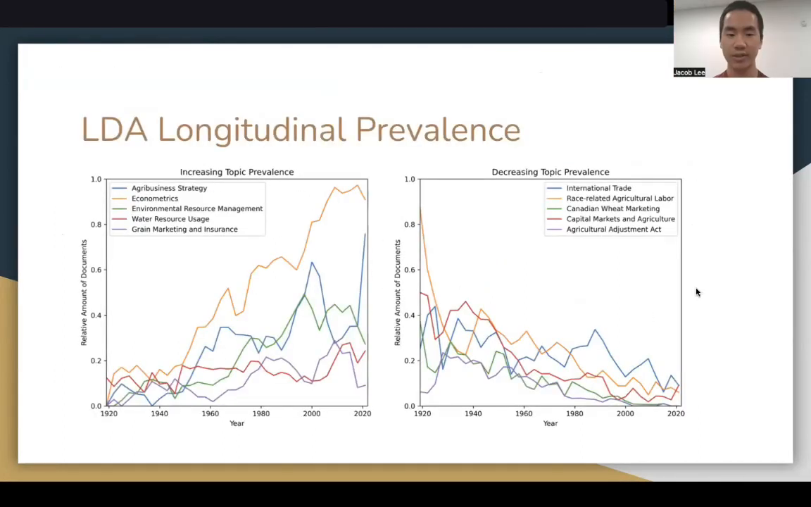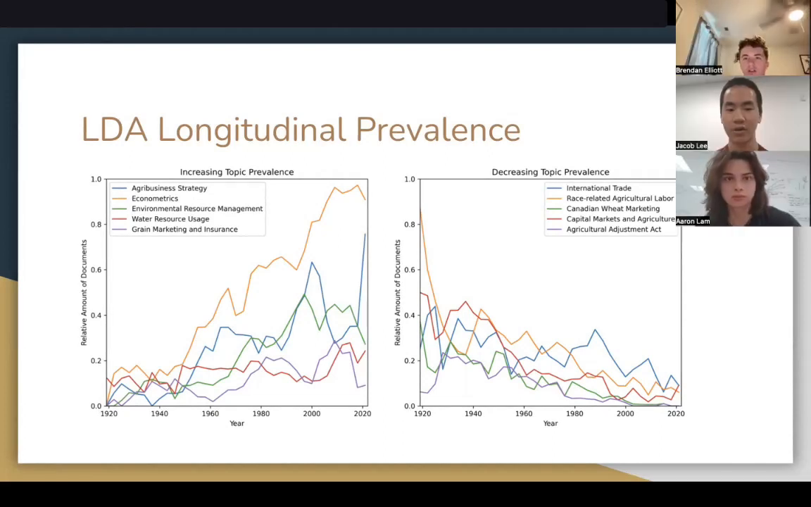Next, we analyze trends in the frequency of the topics generated by our LDA model over time, specifically looking for topics that either increased or decreased in prevalence over time. From the left graph, we observed an increase in discussion of topics such as econometrics, environmental and resource management, and water, but the increase in environmental topics is generally less than the other increasing topics. From the right graph, we noticed a decrease in the mention of international trade.